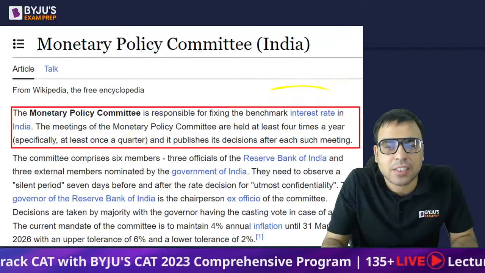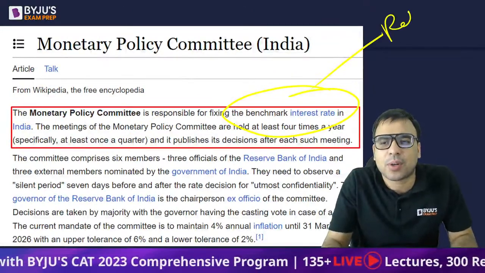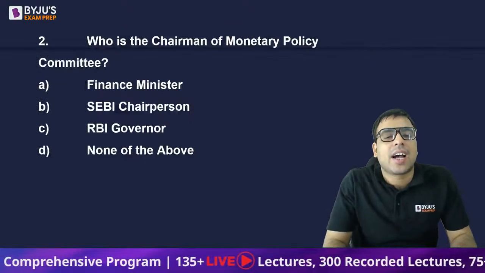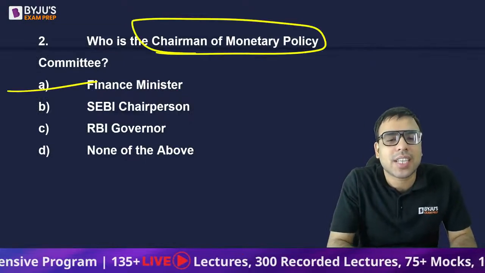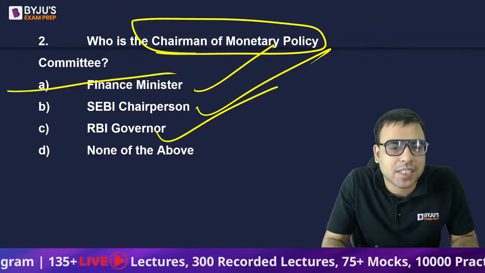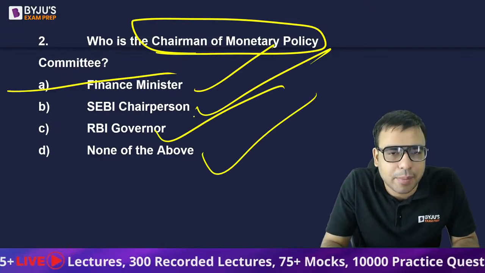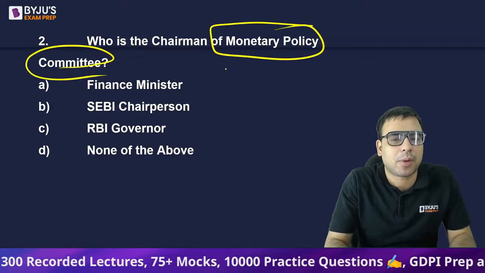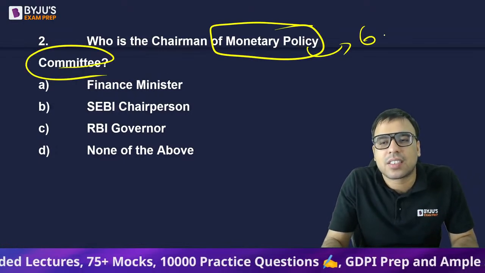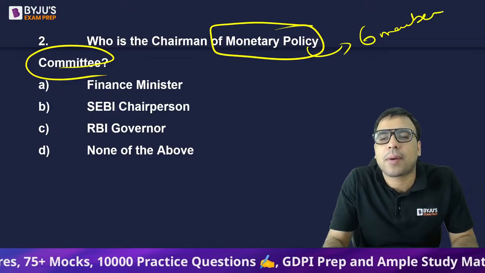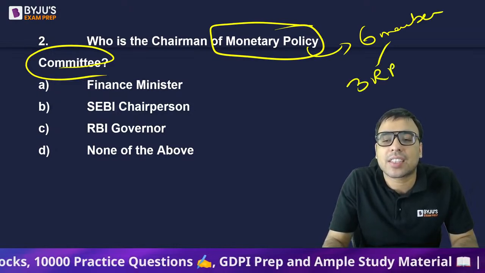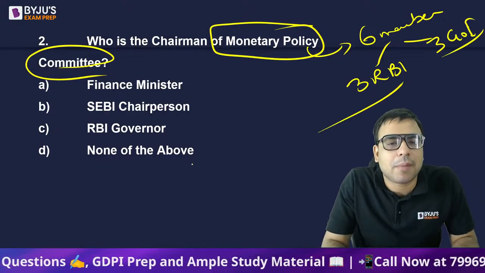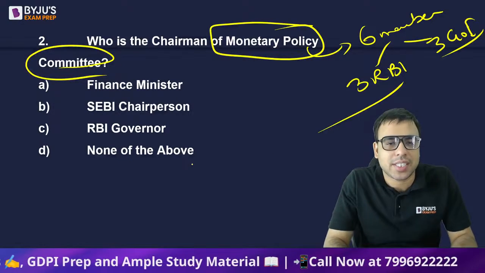And it determines the benchmark interest rate. It means repo rate and all. Okay? Who is the chairman of Monetary Policy Committee? Finance Minister, SEBI chairperson, RBI governor, none of the above. Monetary Policy Committee is a 6-member body. 3 members are from RBI and 3 are appointed by the government of India. Now, can you please tell me who is the chairman of Monetary Policy Committee?